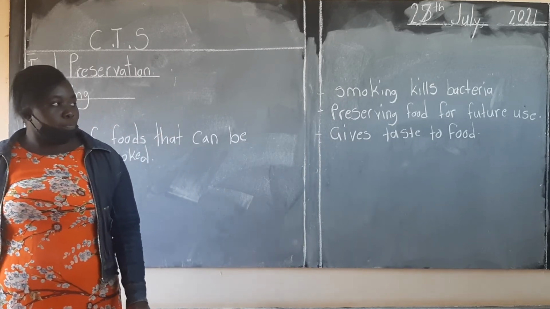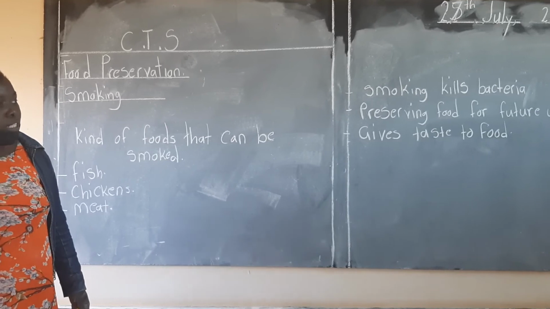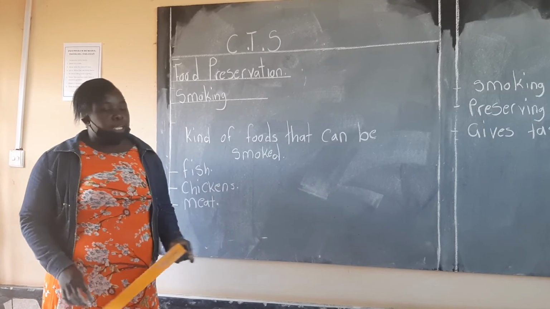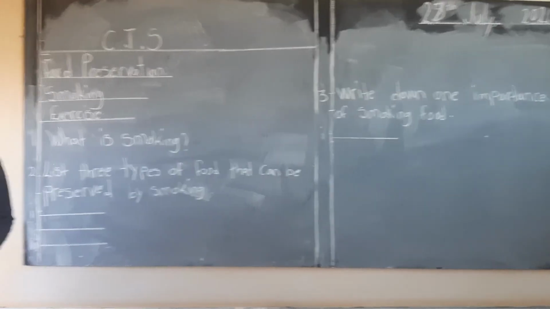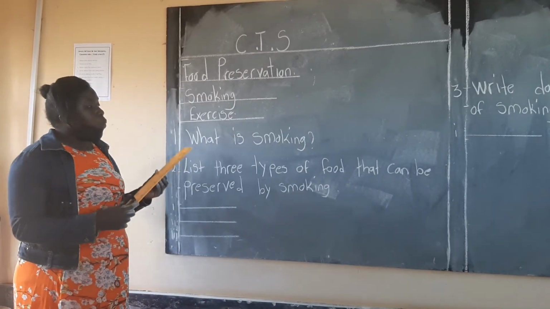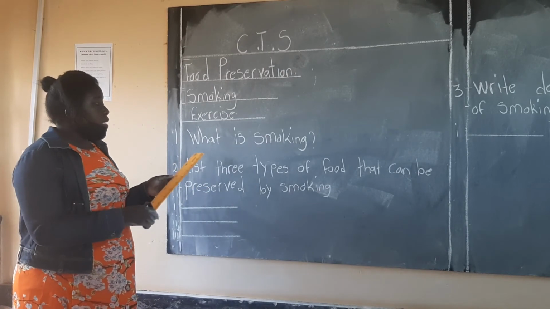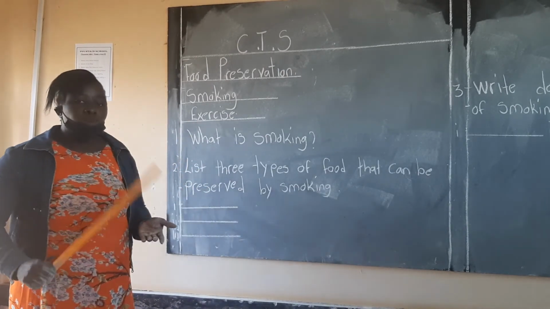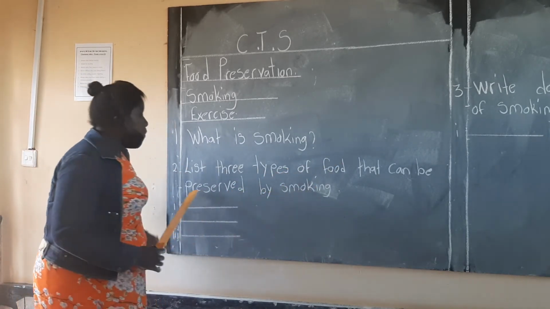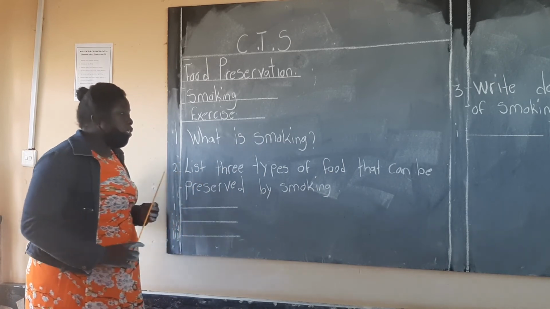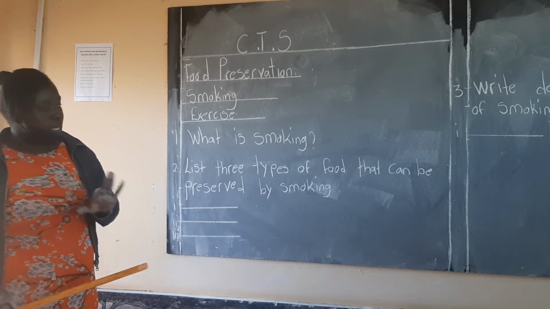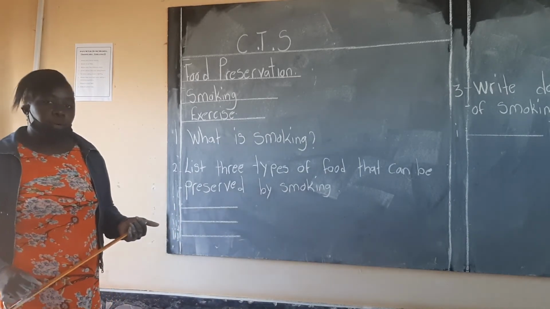Okay, so I want us to do an activity together based on what we have learned today. So let us go through the questions of our exercise together. Number one, what is smoking? So you tell us what smoking is. Number two, list 3 types of foods that can be preserved by smoking. So you name 3 types of foods that can be preserved by smoking.